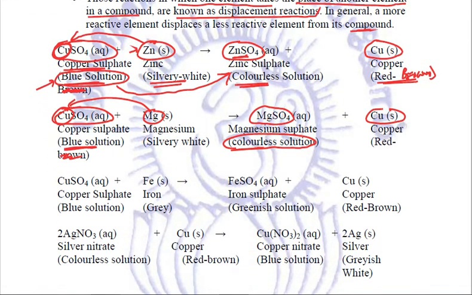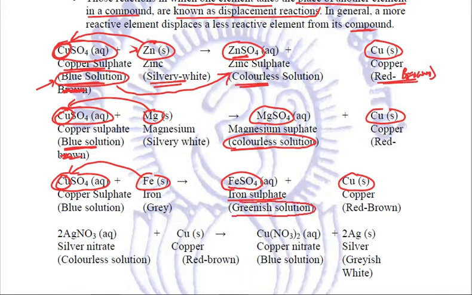Next, if we add iron in copper sulfate, once again iron is more reactive than copper. It will displace copper and form iron sulfate. Copper will be given out, and this iron sulfate is a greenish solution. We have studied earlier also that iron sulfate is green colored.